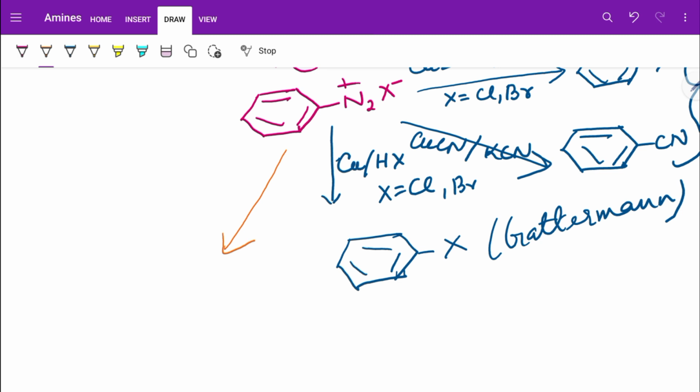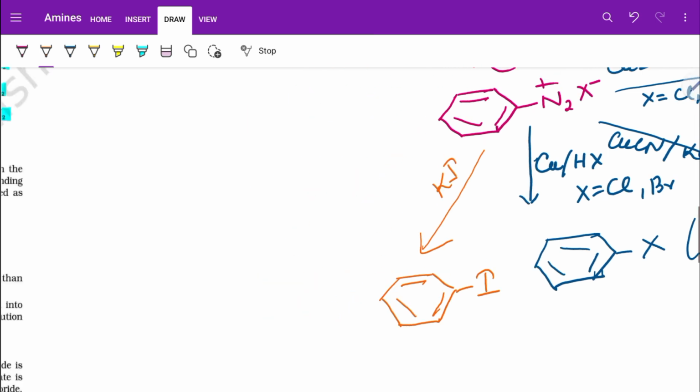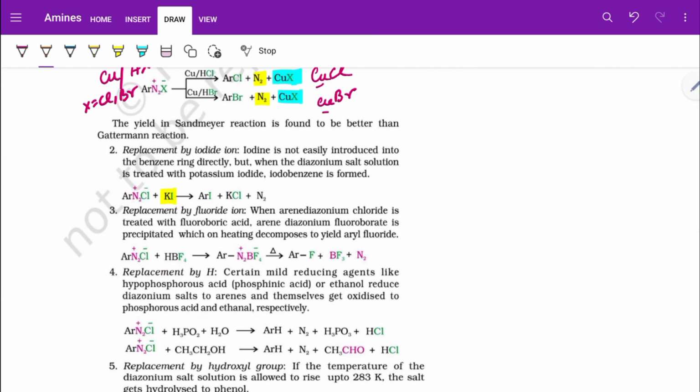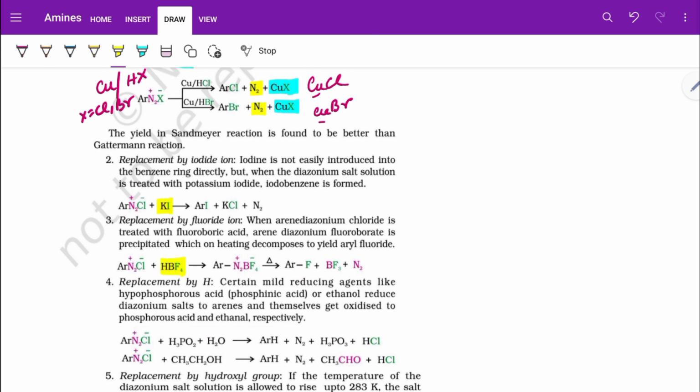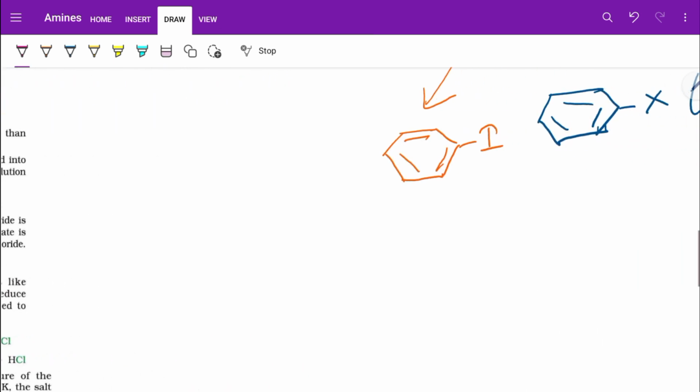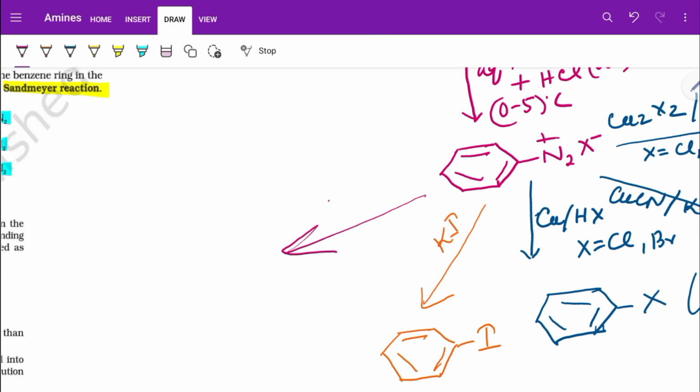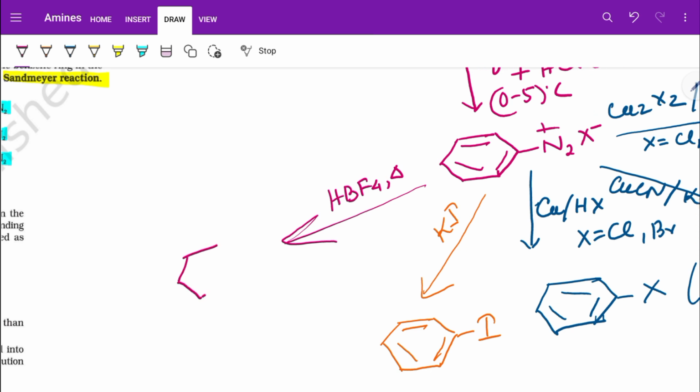Now, if I give KI, then I will get iodobenzene. Okay, so chlorobenzene, bromobenzene, iodobenzene is sorted. So next, let us see. If we treat it with fluoroboric acid, HBF4, then on heating we will get fluorobenzene. So HBF4 and heat will give fluorobenzene. So this is the fluorobenzene.